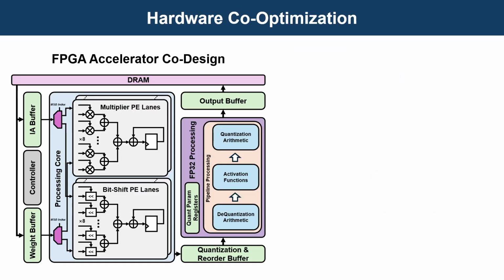To test AHCPTQ in practice, we built an FPGA accelerator together with the quantization method. For HLUQ, we read the weights and activations using the MSB, sending them either to the multiplier lanes or to the bit-shift lanes. For CAG, we keep only a small set of grouped quantization parameters on the FPGA and add reorder logic directly into the buffer.